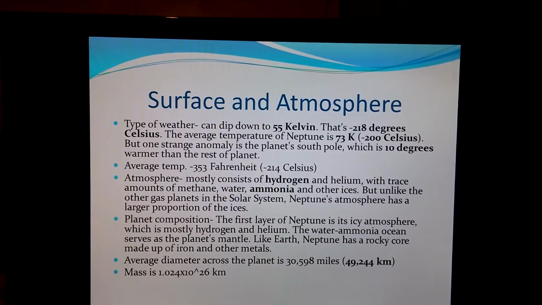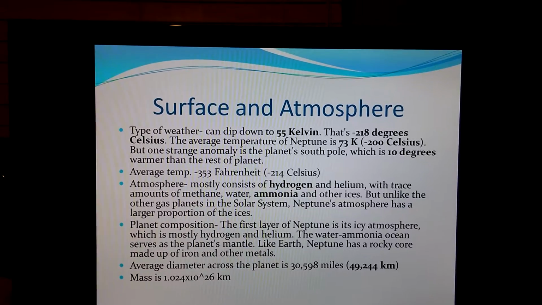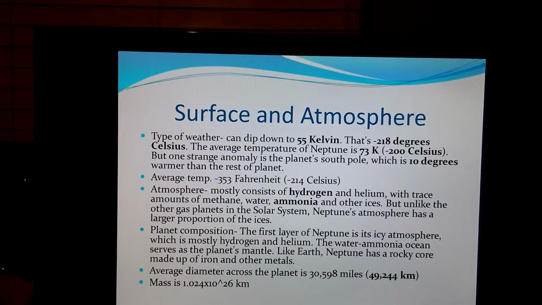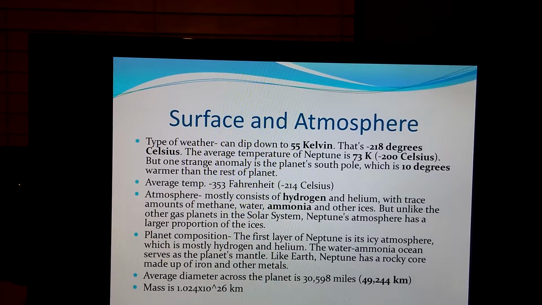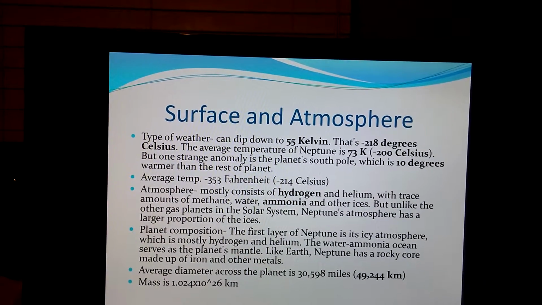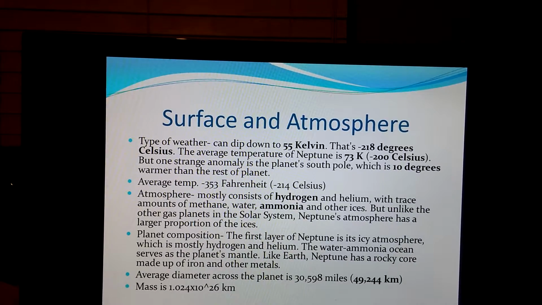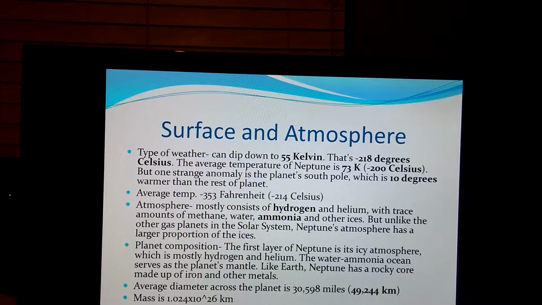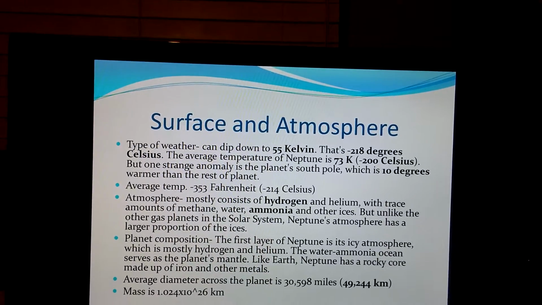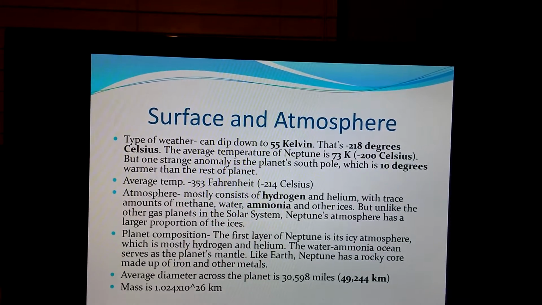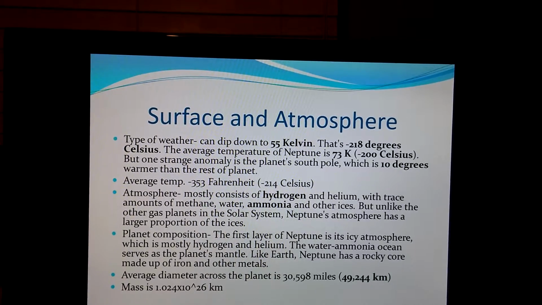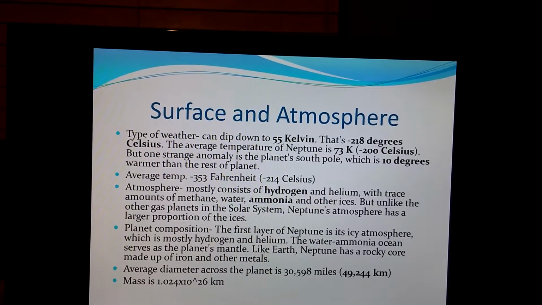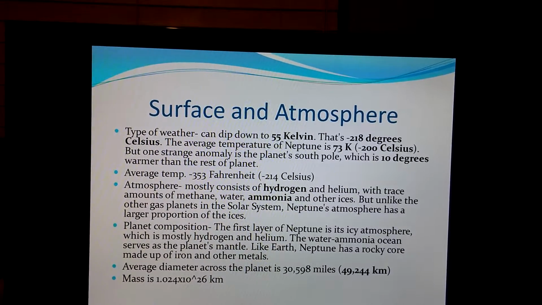But unlike the other gas planets in the solar system, Neptune's atmosphere has a larger proportion of the ices. And the composition of Neptune: the first layer is the icy atmosphere, mostly hydrogen and helium. The water ammonia ocean serves as the mantle, and then Neptune also has a rocky core made of iron and metals like Earth. The average diameter of the planet is 30,598 miles, or 49,244 kilometers, and the mass is 1.024 times 10 to the 26 kilograms.